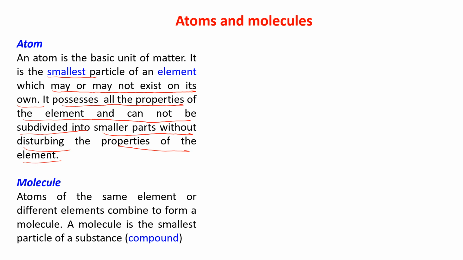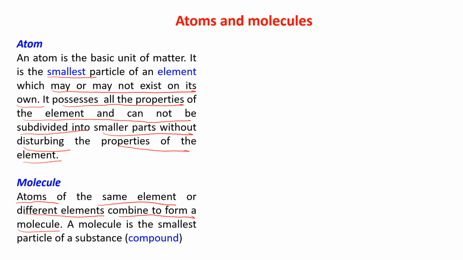Molecules are made of atoms of the same element or different elements. Molecules can form from the same element. Molecules can be formed by the combination of the atoms of different elements. These atoms combine to form a molecule.